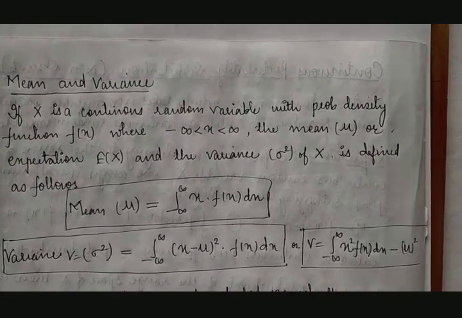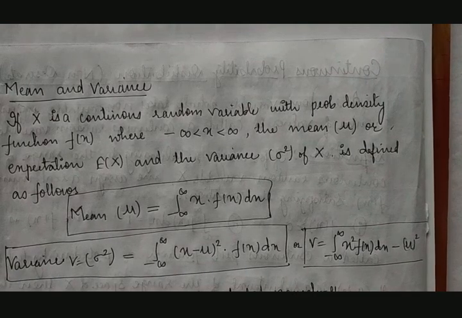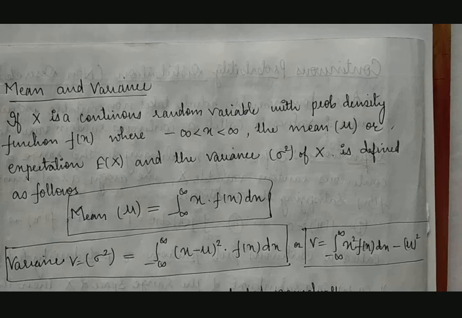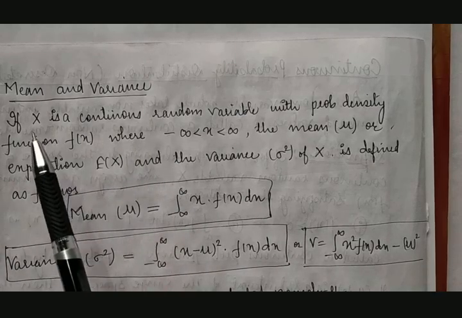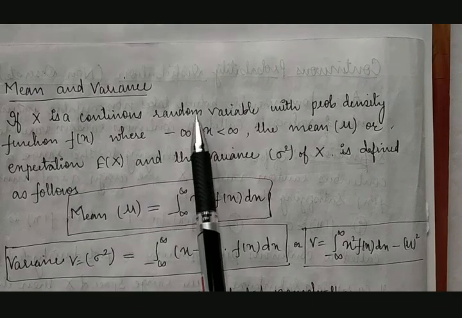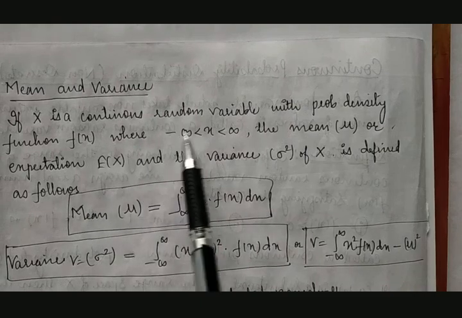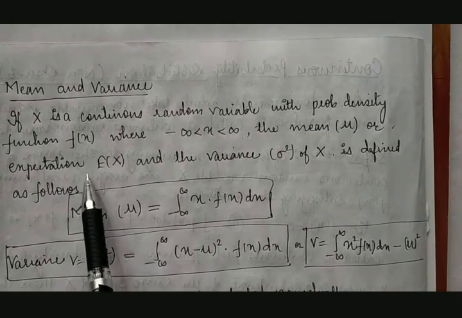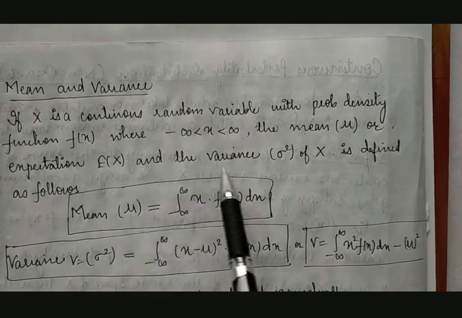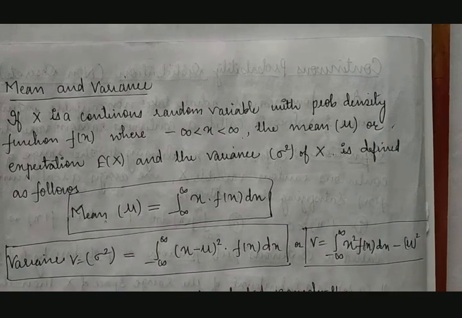What else do we need to understand before going to the example? First, mean, variance and standard deviation are to be discussed. If x is a continuous random variable with a probability density function f of x, where x lies between minus infinity to plus infinity, then the mean mu, or expectation E of x, and the variance sigma square of x are defined as follows.